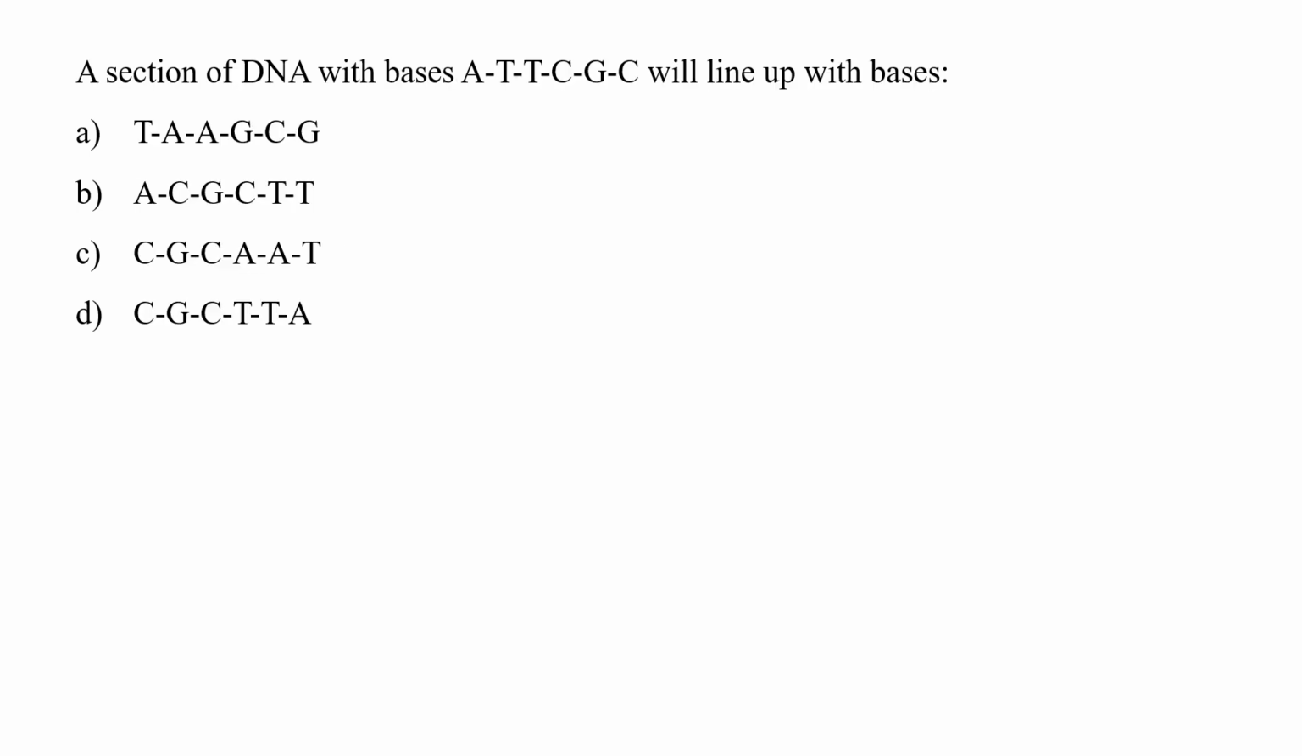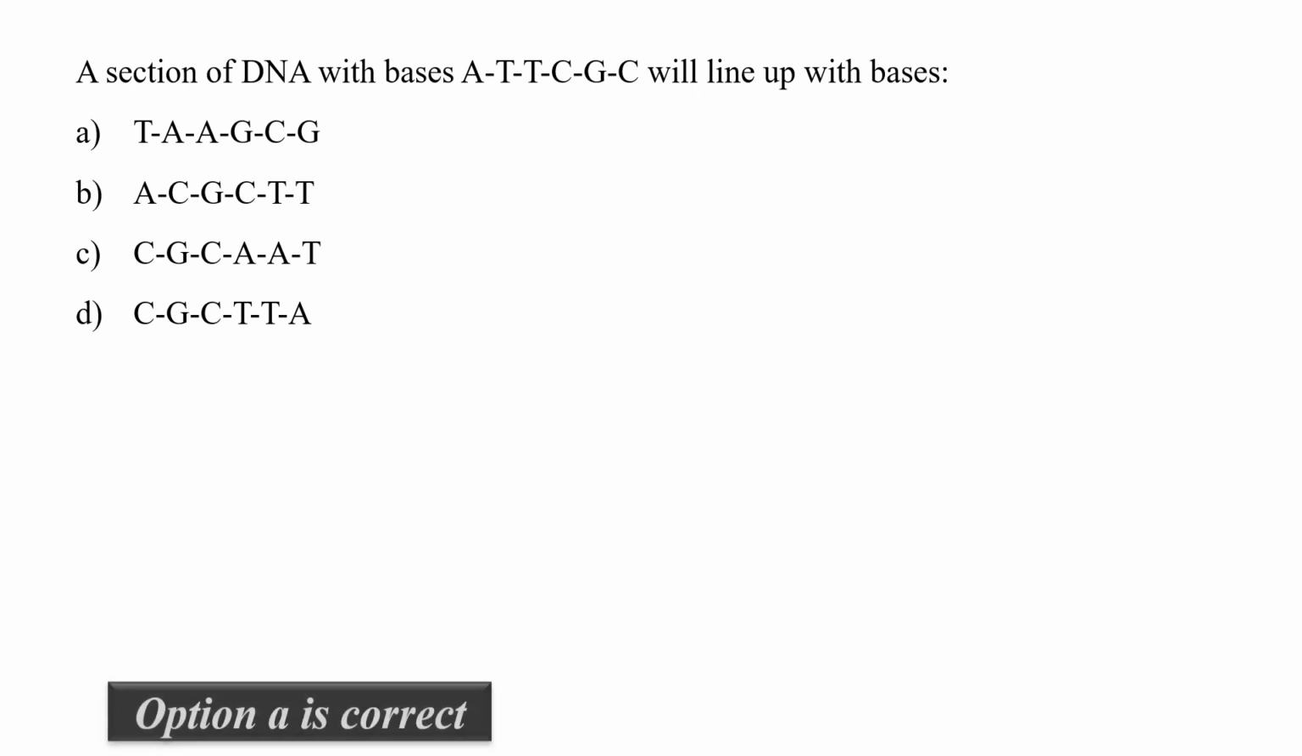The next question is: a section of DNA with bases A, T, T, C, G, C will line up with the bases. So as we know, in the DNA, adenine always pairs with thymine, whereas guanine always pairs with cytosine. So using this logic, the strand having bases A, T, T, C, G, C will line up with the strand having bases T, A, A, G, C, G. So the correct option is A.